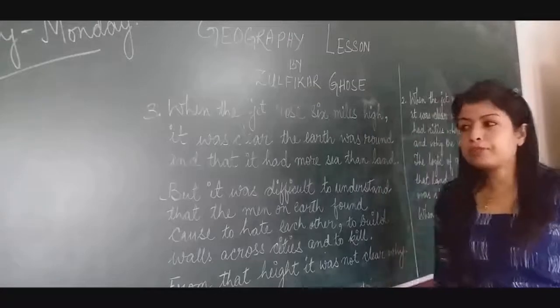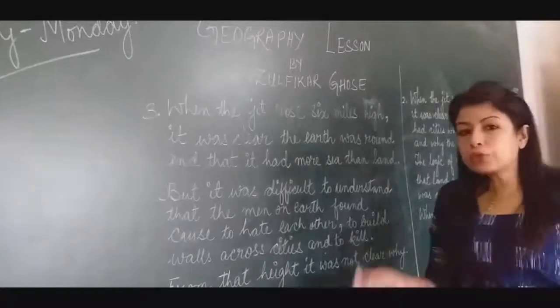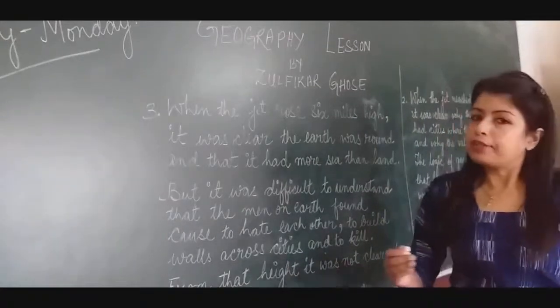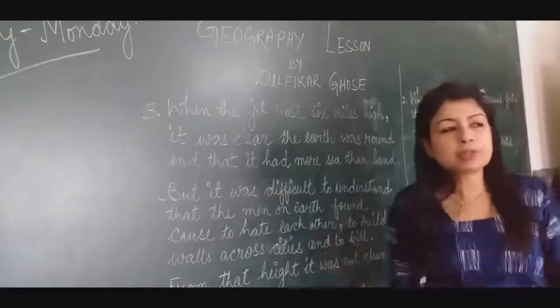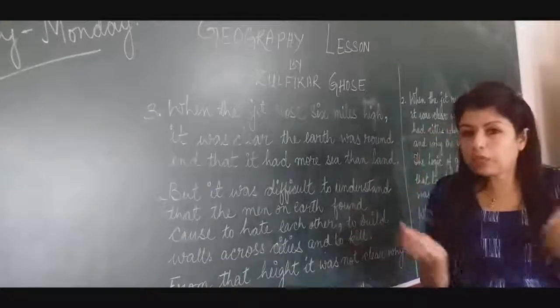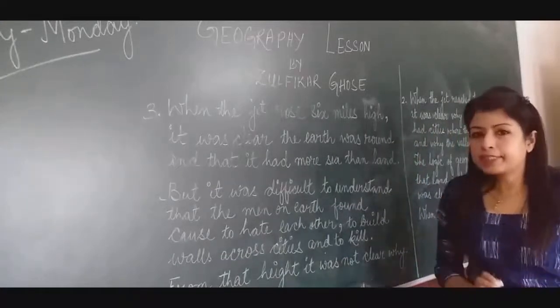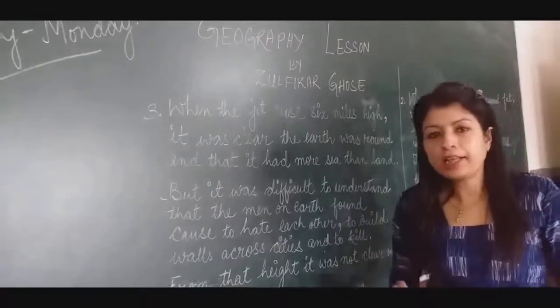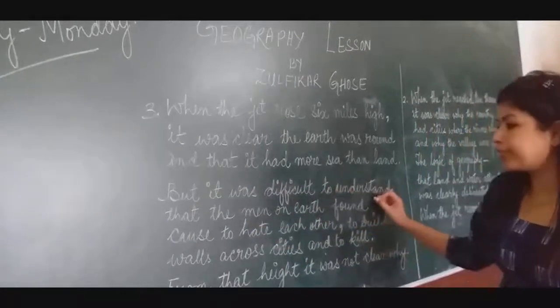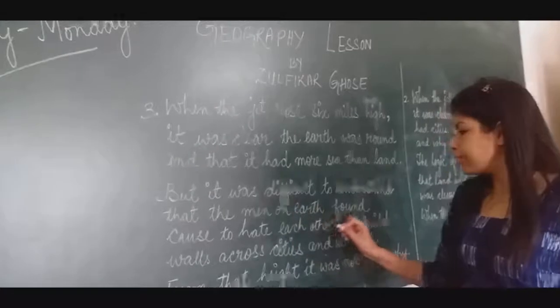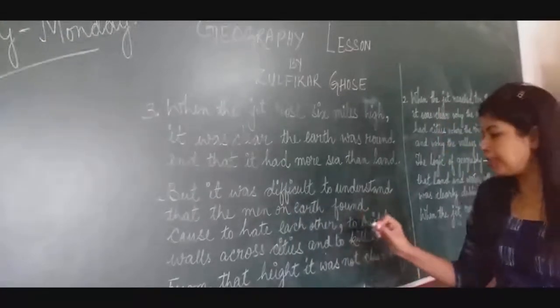The poet was able to understand that the earth was round and that the earth had more seas than land. Clear?